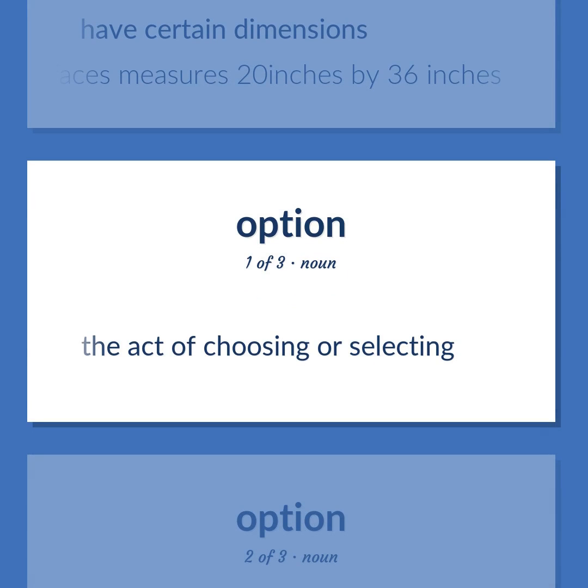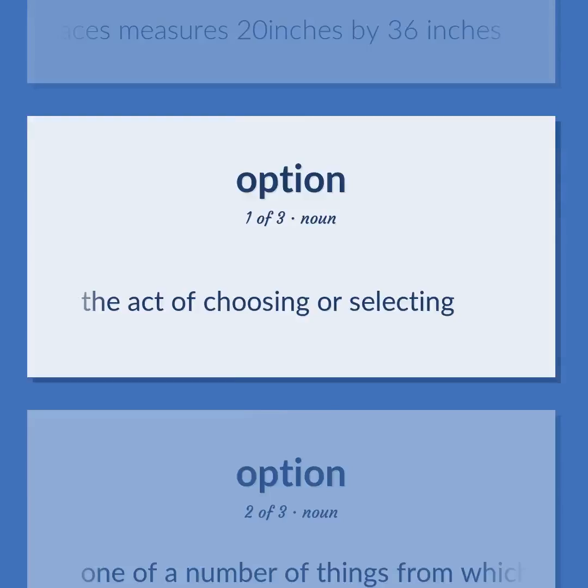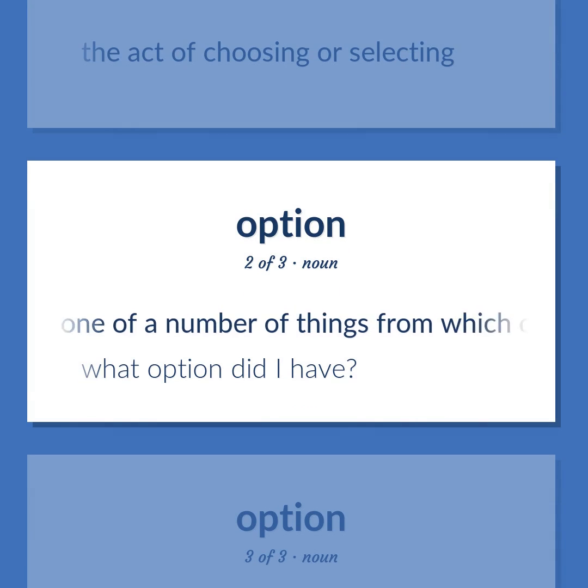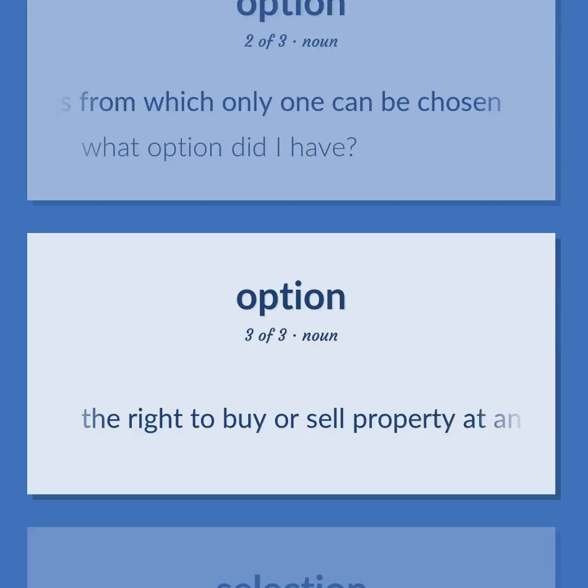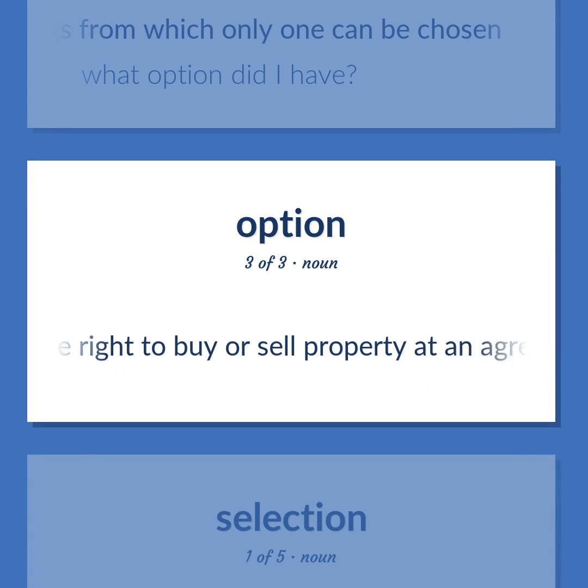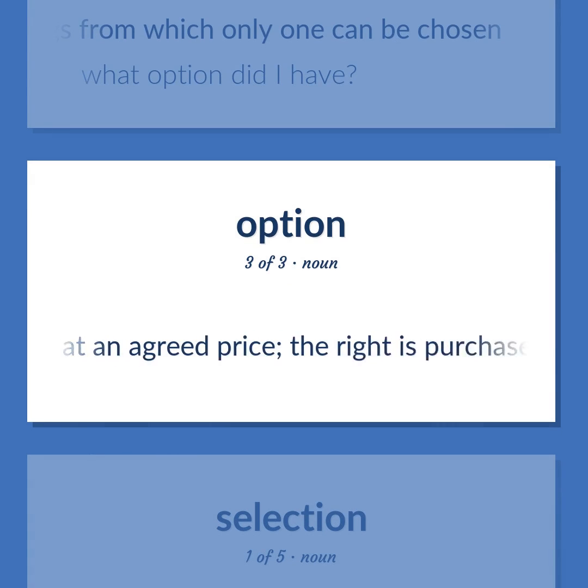Option: The act of choosing or selecting. One of a number of things from which only one can be chosen. What option did I have? The right to buy or sell property at an agreed price. The right is purchased, and if it is not exercised by a stated date, the money is forfeited.